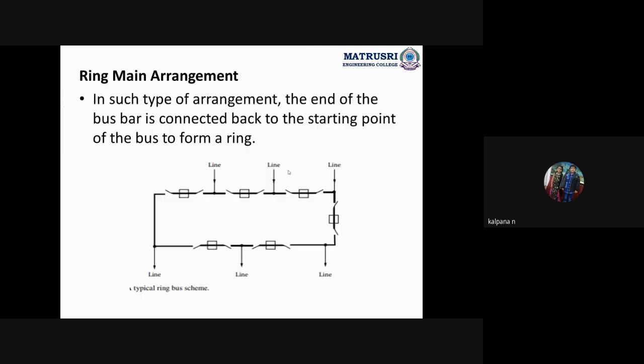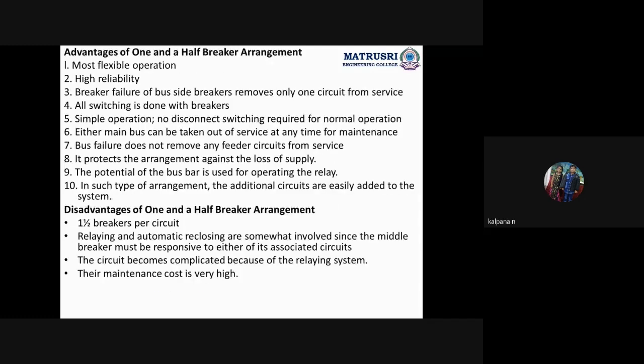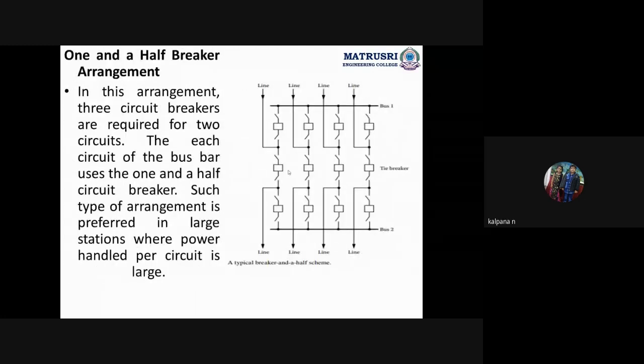The disadvantage is only that it is complicated, and as we are using so many switching equipments, the cost will be more. Those two are the only disadvantages, and all the remaining are advantages of the one and a half breaker arrangement.